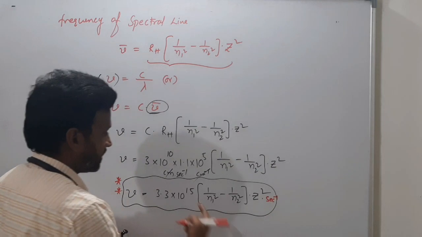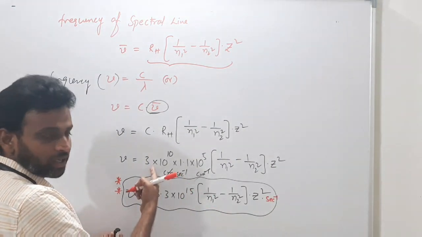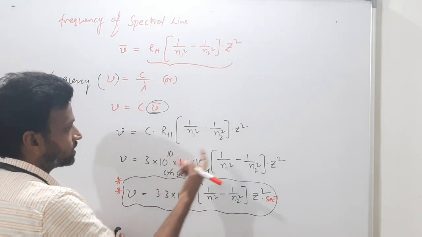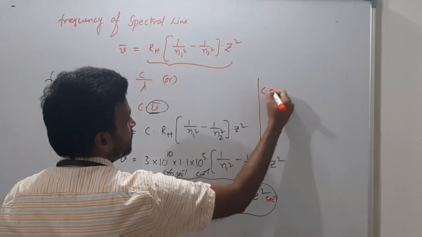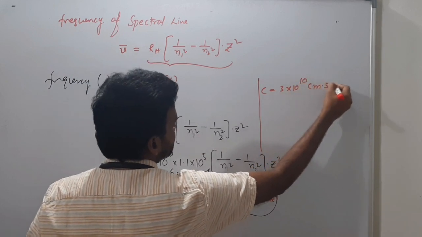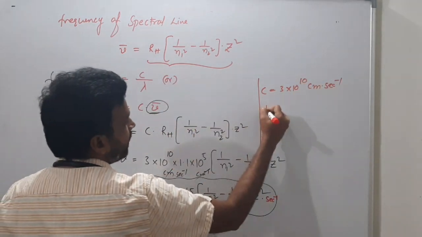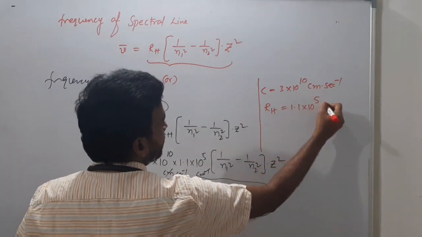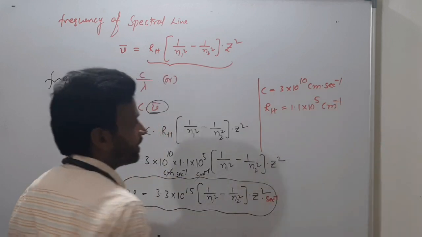Finally the second inverse remains. Centimeter per second is the speed of light, centimeter inverse is the RH value. I substituted C as 3 into 10 power 10 centimeter per second, and RH as 1.1 into 10 power 5 centimeter inverse.